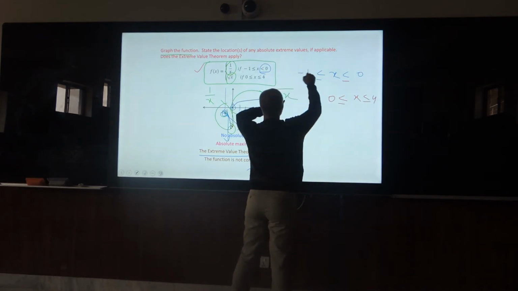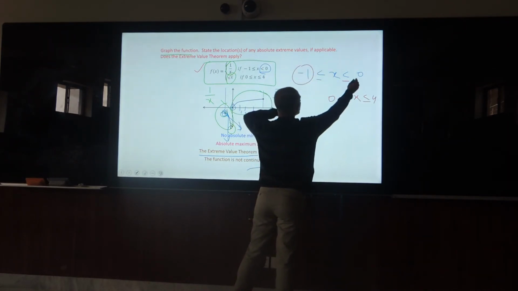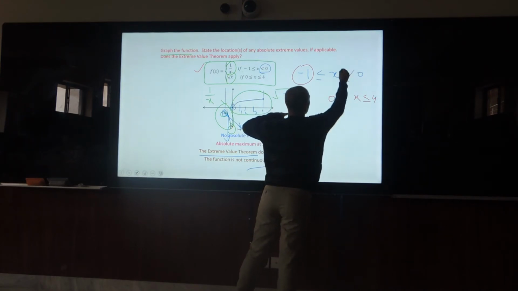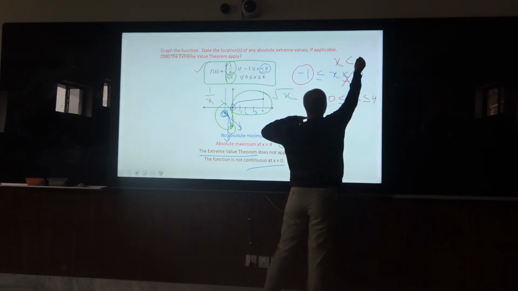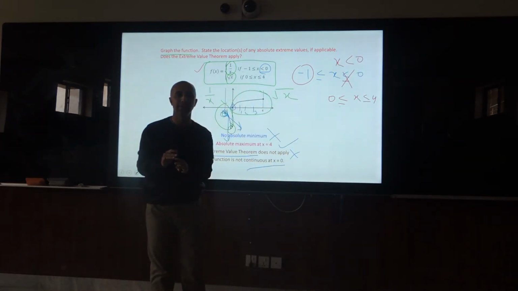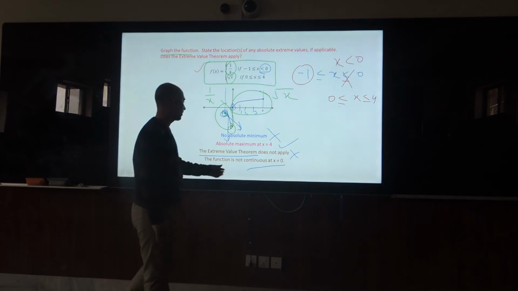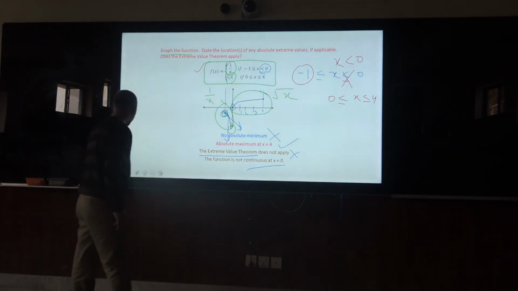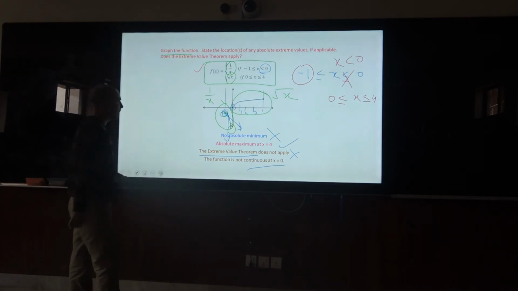The first function goes toward 0, and 0 again would be equivalent, but they said only x strictly less than 0. So there is a discontinuity, and it is not a continuous function. So the function is not continuous at x equal to 0. This is the whole explanation of this statement.